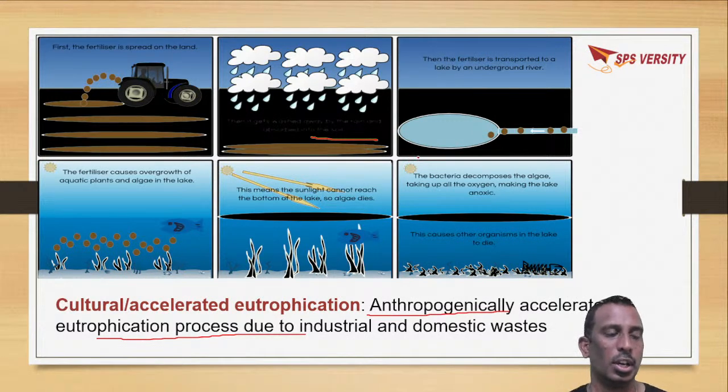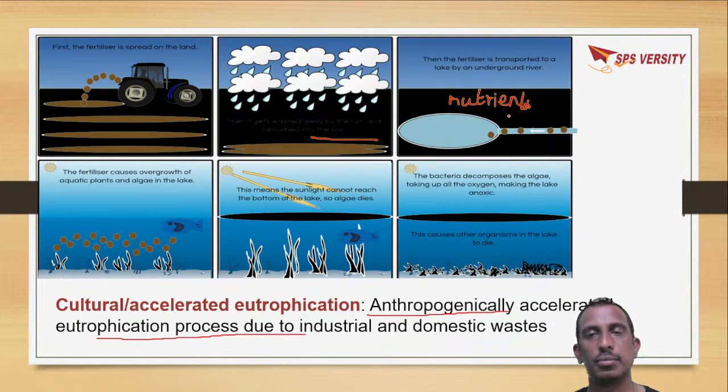Okay. Fertilizer is rich in nutrients. As it is rich in nutrients, it will cause growth of aquatic plants and algae in the lake. Due to the growth of this algae, sunlight cannot reach into deeper layers.